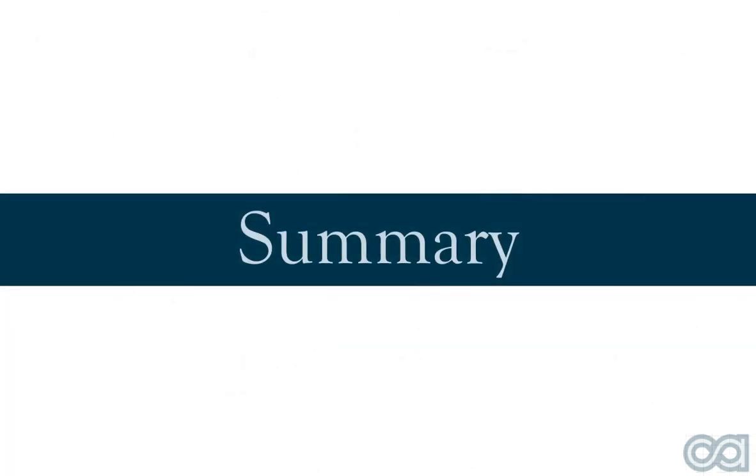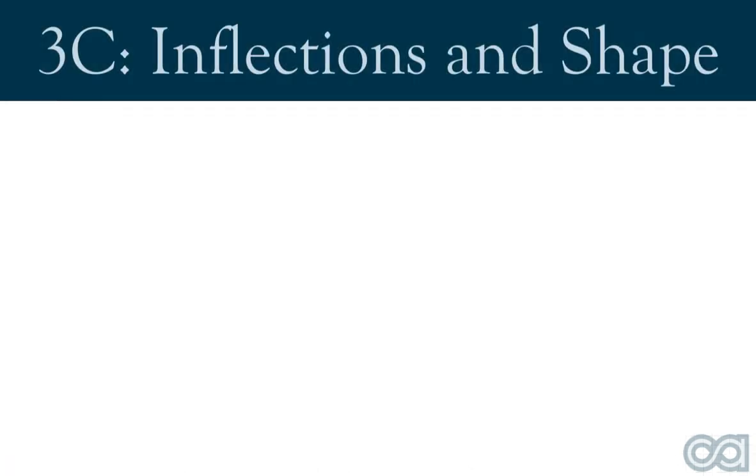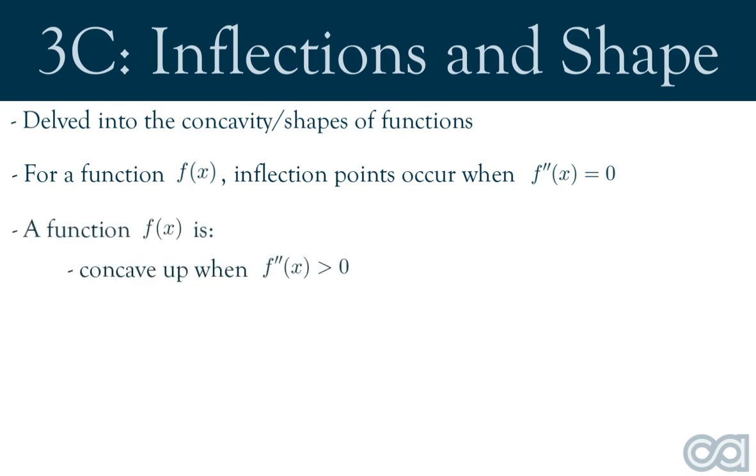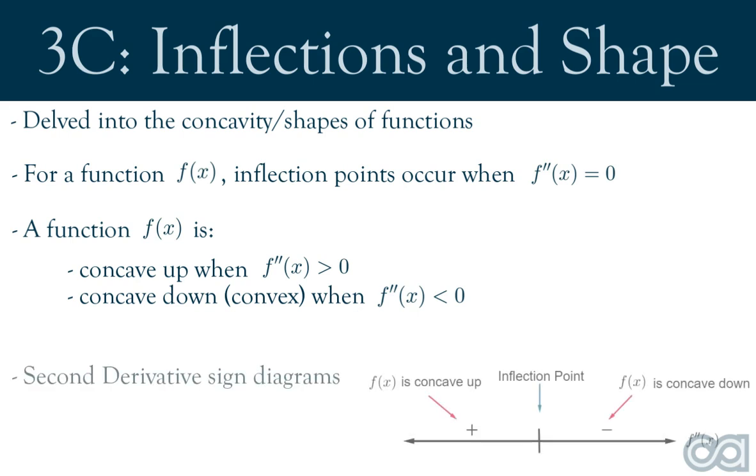Alrighty, let's wrap up. So in this video, we delved into the concavity and shape of functions and how this links to the second derivative and inflection points. For a function f of x, inflection points occur when the second derivative f double dash of x is equal to 0. The function is concave up when f double dash of x is greater than 0, and concave down when f double dash of x is less than 0. We showed how the second derivative sign diagram can be useful in displaying the location of inflection points and regions where the function is concave up and concave down.